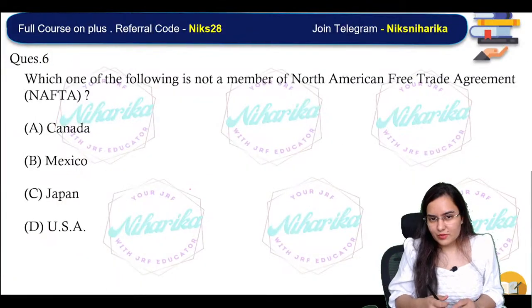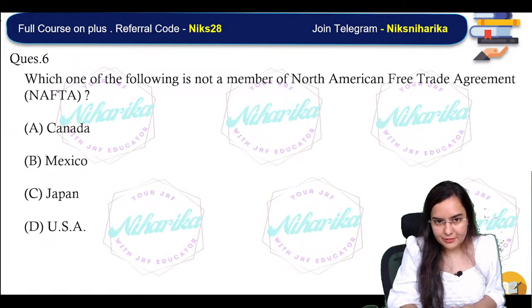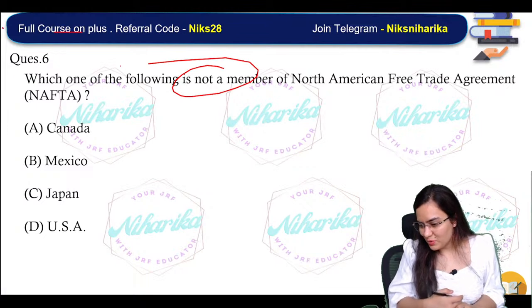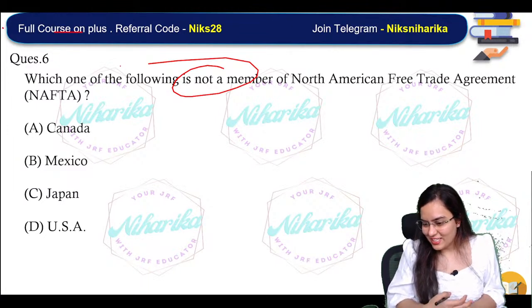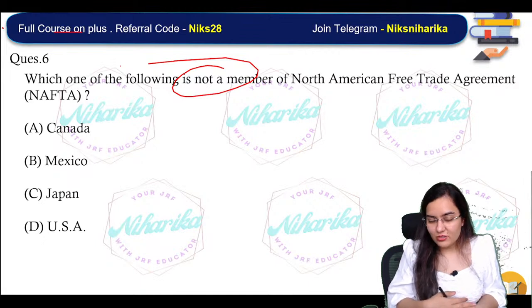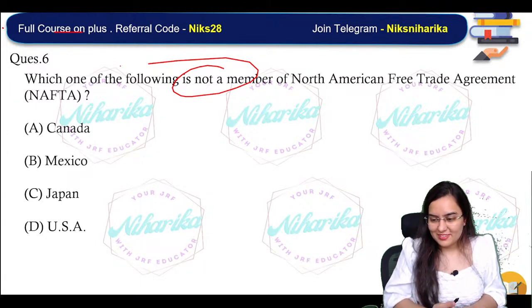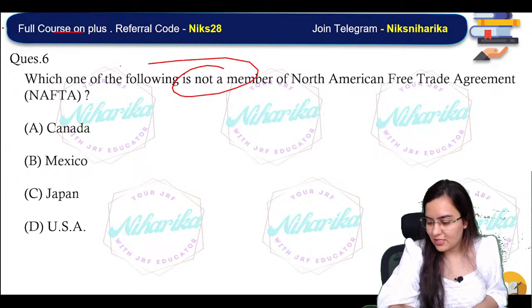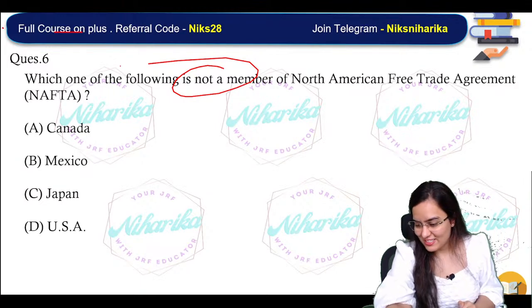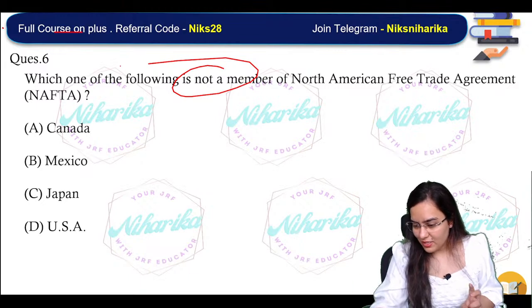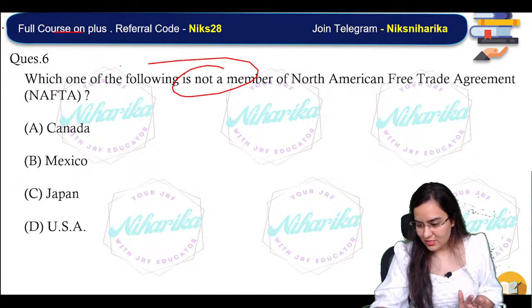Now next, which one of the following is not a member of NAFTA? Seems like a pretty easy question. This chart is printed in the head. Very nice. Hannah, I told you, very easy question. Nehu has again given the correct answer first. Seems like Nehu's internet is very fast. Other people say Adiba, Ramakant, Shweta, very nice.